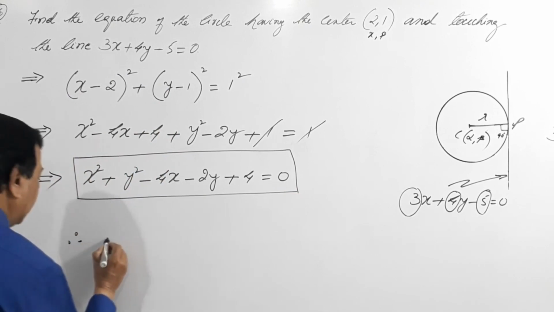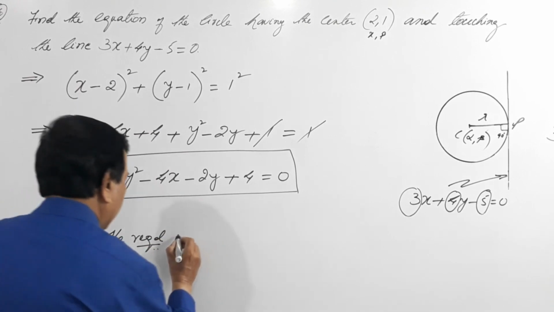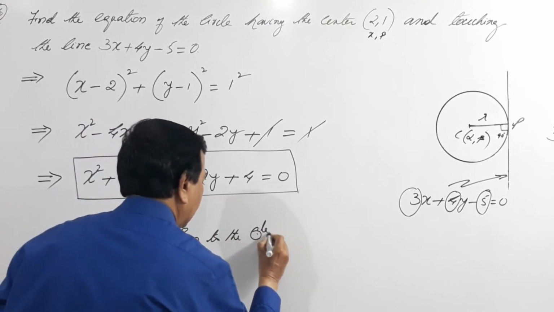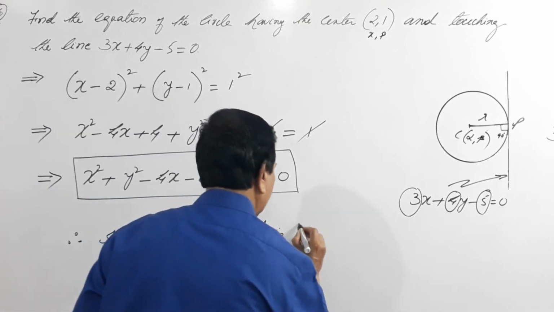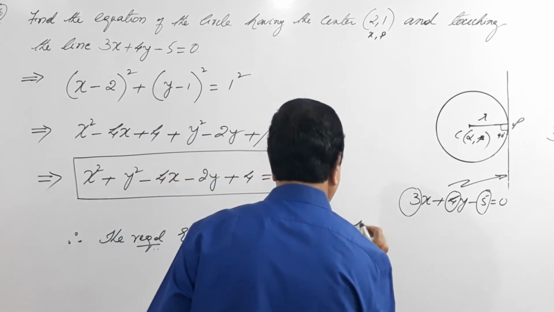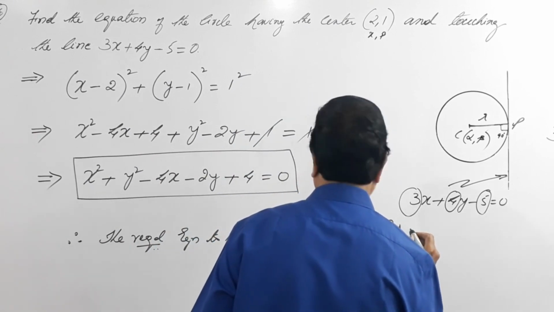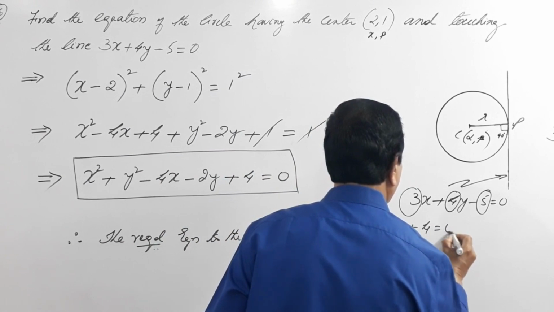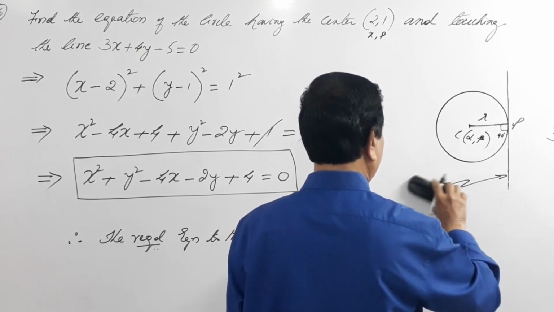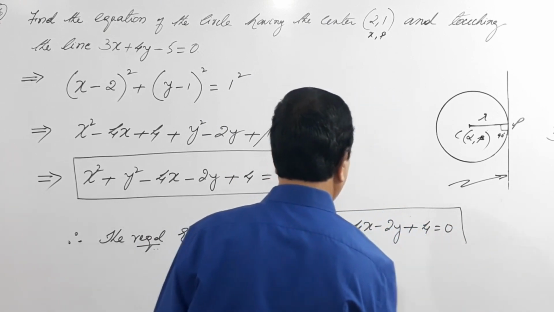Therefore, the required equation of the circle is x square plus y square minus 4x minus 2y plus 4 equals 0. This is your final answer.